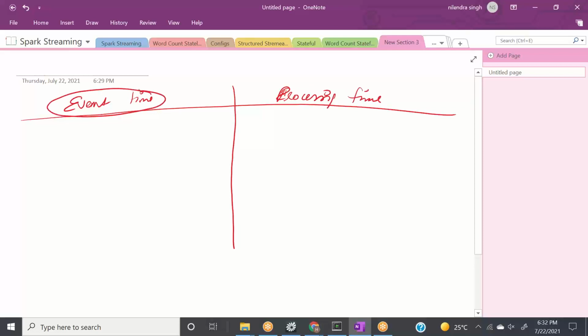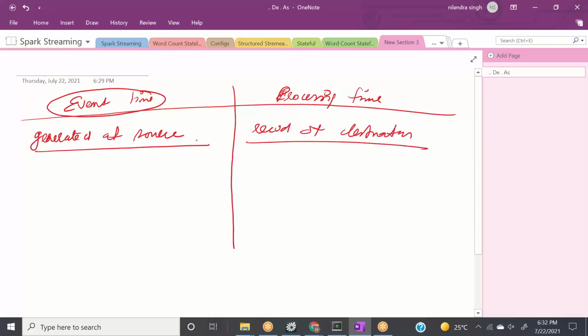Event time means the time at which this event was generated at source. Processing time means the time at which the event was received at destination.